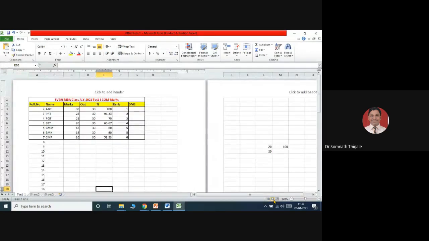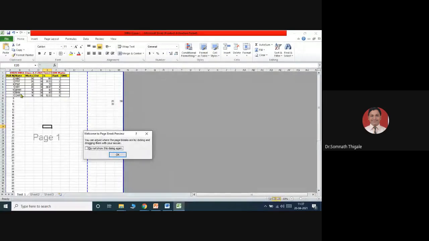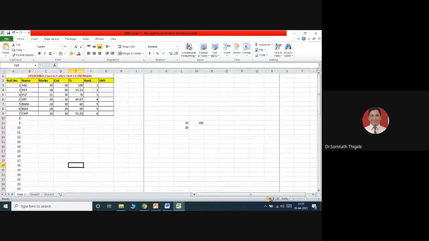This is page layout, and this is page break view. The first page is standard format, A4 size. The way the printing option is coming, accordingly you can also change. I'll continue with the normal one. This is page 1, this is page 2, like that you can add over here.